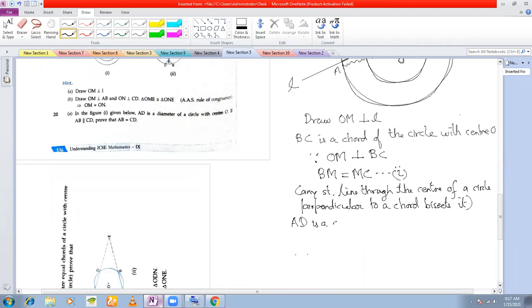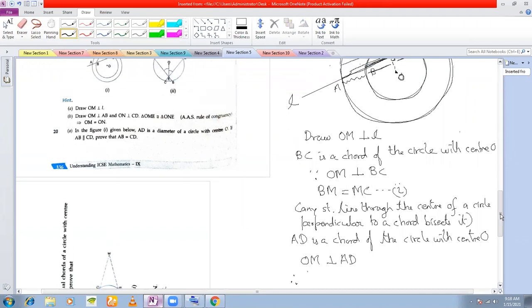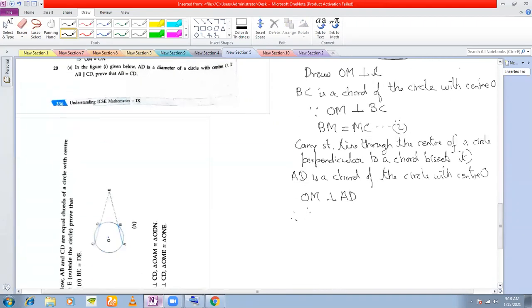AD is a chord of the circle with center O, and we'll write OM is perpendicular to AD. That means, right, therefore you can write AM is equal to MD. AM is equal to MD. This is my second equation.